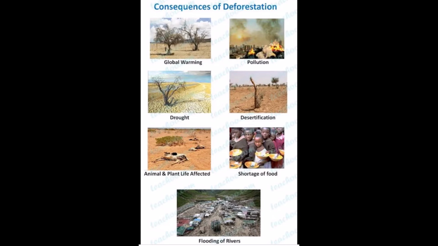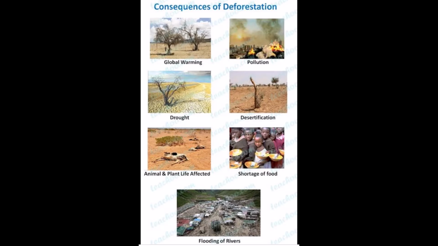Desertification means dry land. It means losing water bodies, your lake, your river, they all get dry. Fourth is animals and plant life affected. We know that we all are dependent on one another. If we cut the trees, then what does the animal eat? So it means both plant and animal life get affected if we cut the trees.